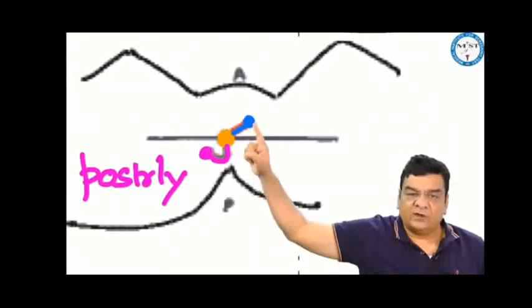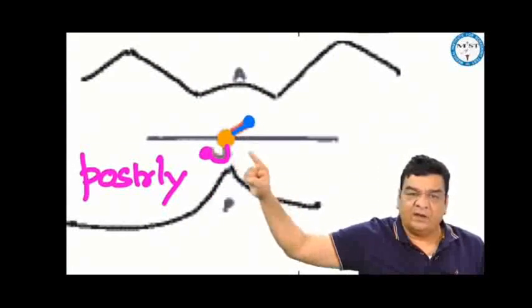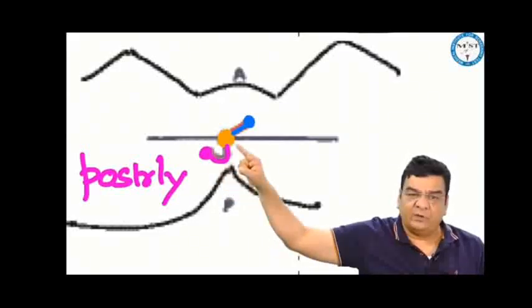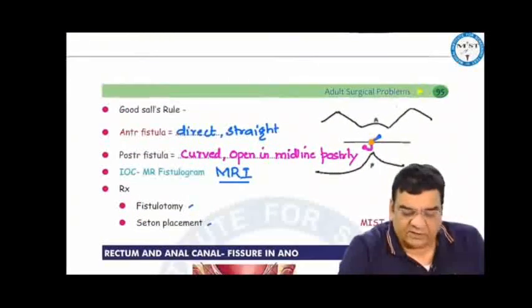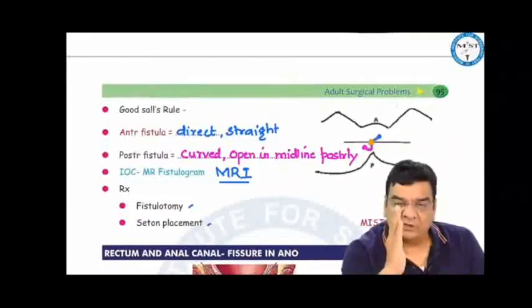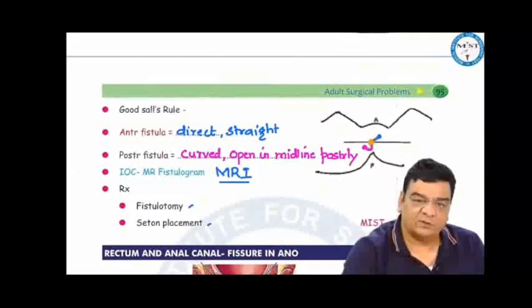If the external opening of the fistula is located anteriorly, then these are direct type. If the external opening is located posteriorly, then they are curved type and they open in midline posteriorly. Investigation of choice is MRI for these fistulas because we want to know the relationship of the fistula with the sphincter muscles. The treatment can be fistulotomy and seton placement.